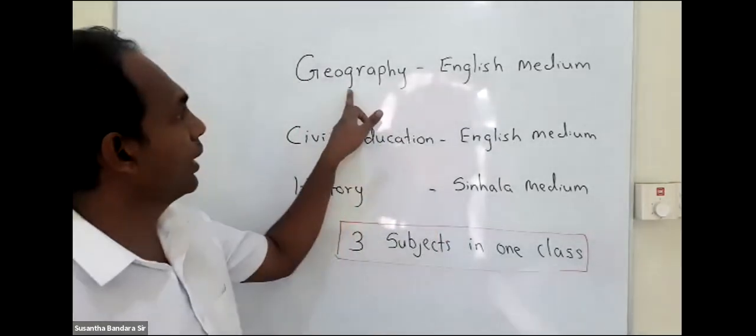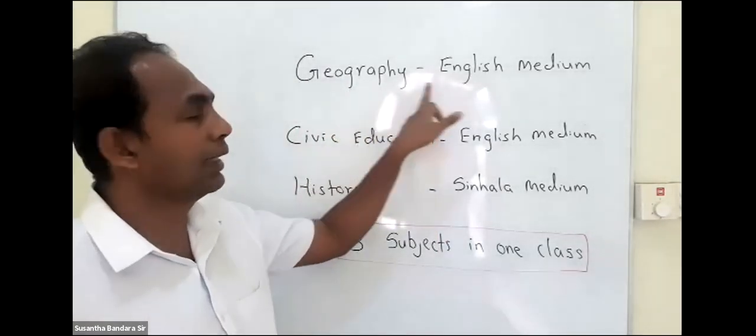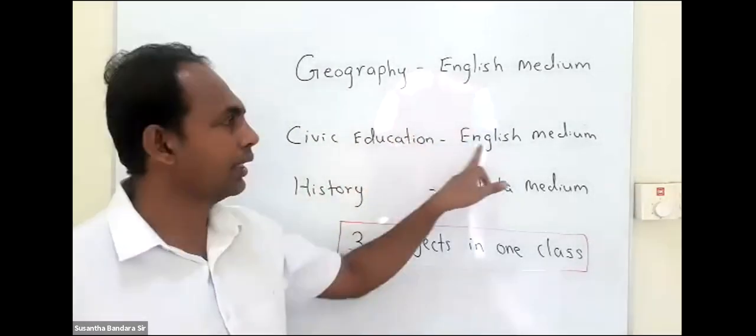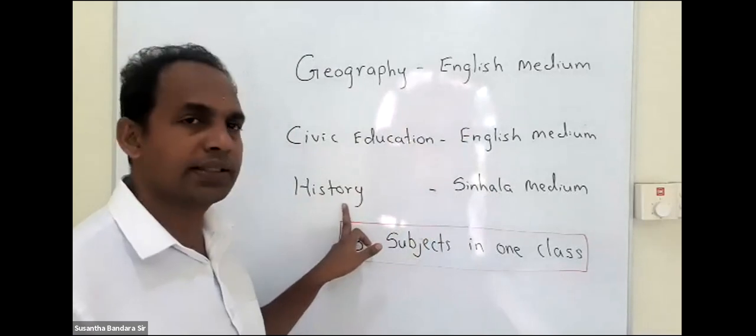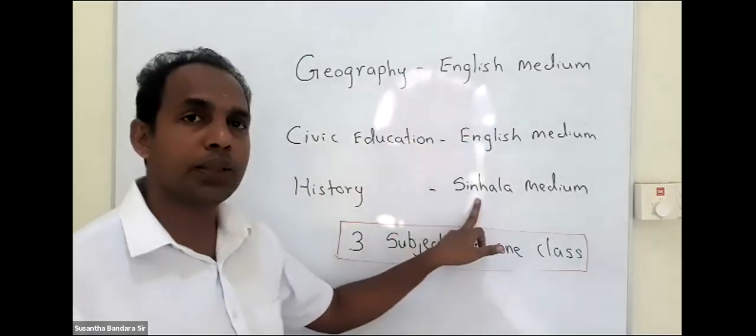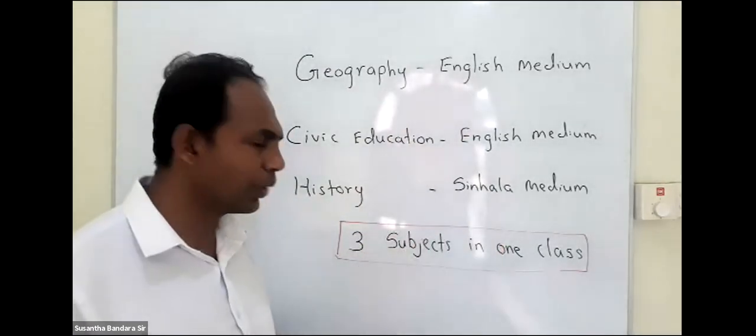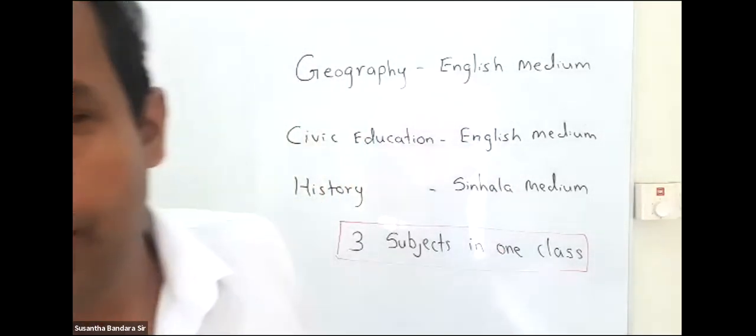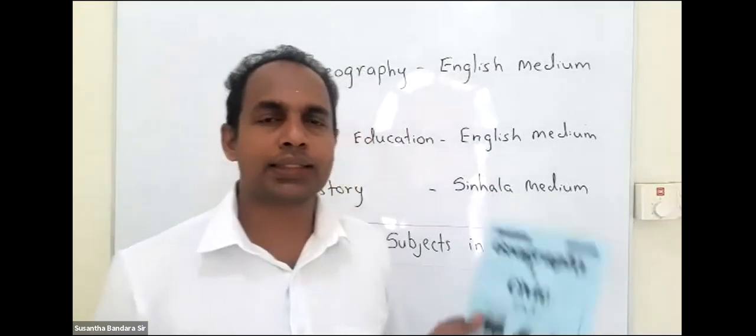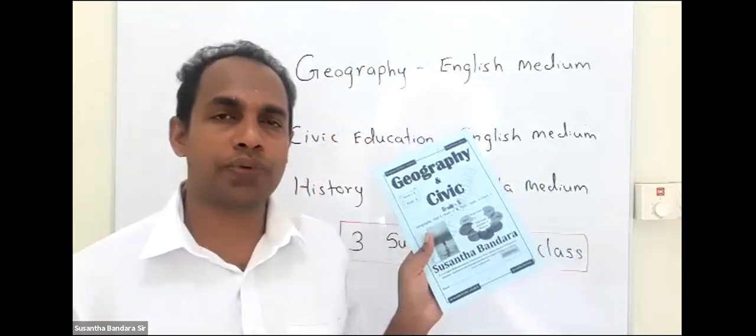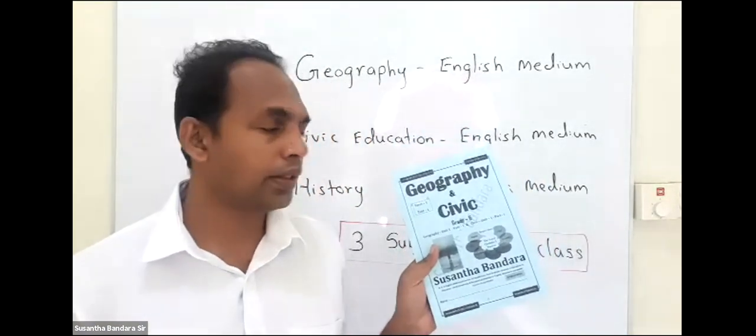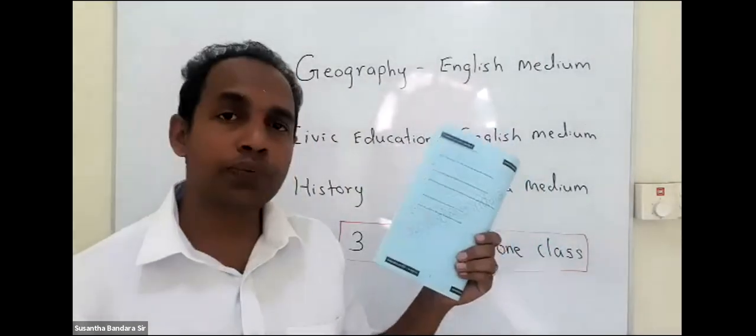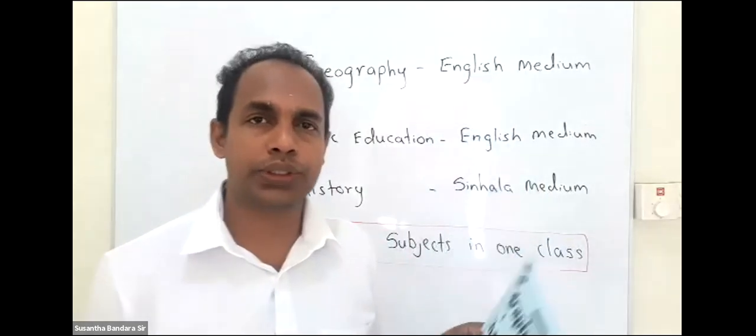In this class, you can learn Geography in English medium, Civic Education in English medium, History subject in Sinhala medium. It means you can learn three subjects in one class. For all the subjects, these type of tubes are provided to you. You have to write all the notes in these tubes. There are 24 pages in this tube.